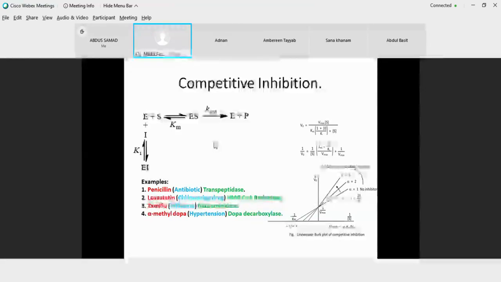So this graph plus the change in the Lineweaver-Burk equation, what we are observing is that Vmax is not changed. When Vmax is not changed, we are not going to touch Vmax here. What is happening to the Km value? Km value is increasing. So we are going to multiply this Km with the factor 1 plus I divided by Ki, because it's increasing here. And likewise, we are going to get the equation for a competitive inhibition.